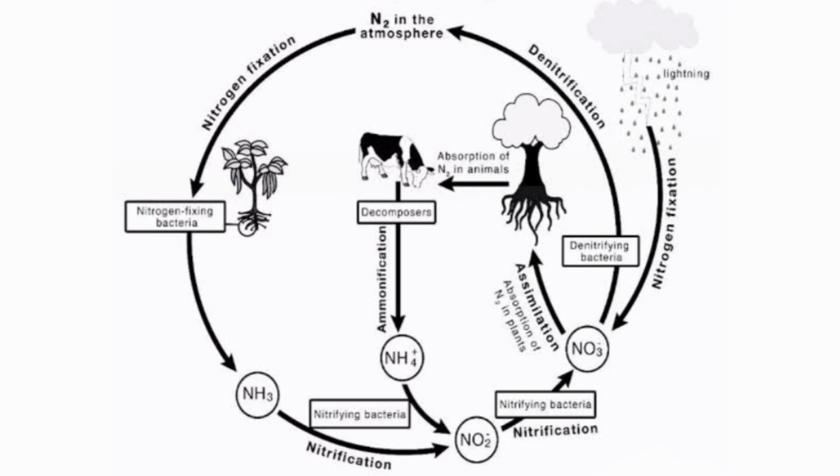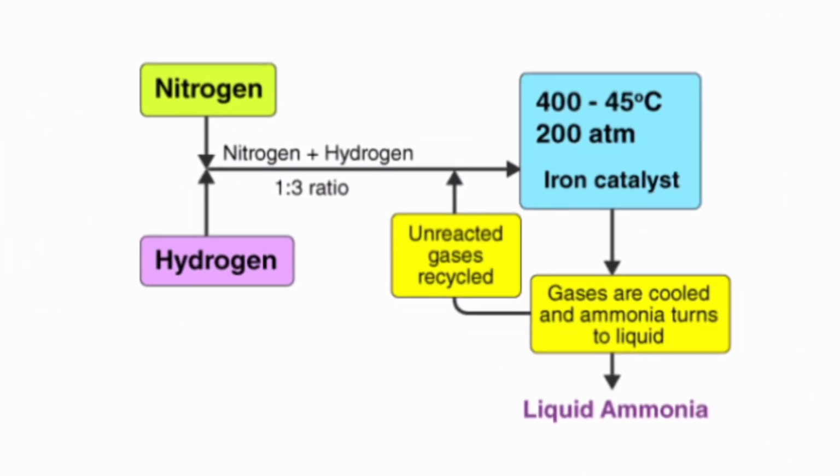A lightning flash is a high electrical discharge. This surge of energy combines oxygen and nitrogen atoms together to form oxides of nitrogen. These oxides dissolve in rainwater to form valuable nitrates. Ammonia is the most fundamental compound of nitrogen.